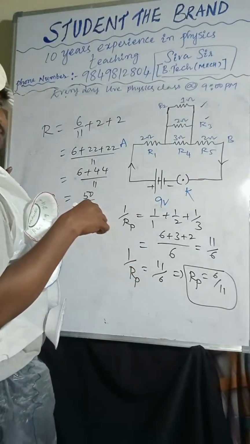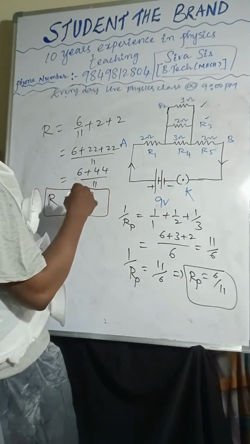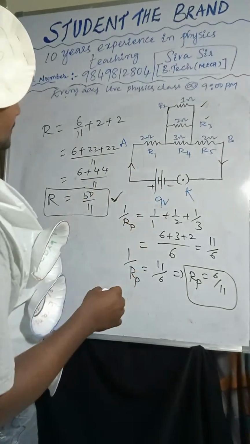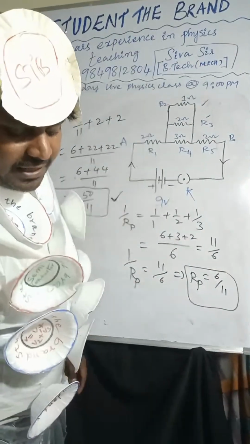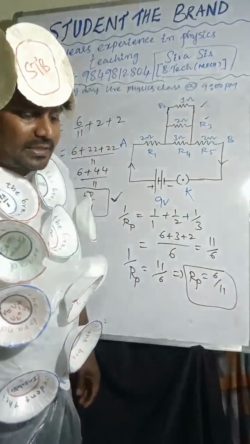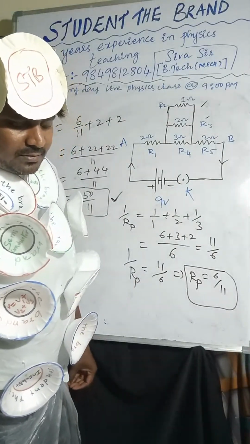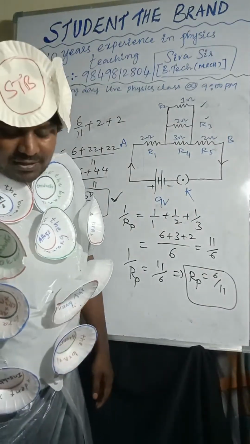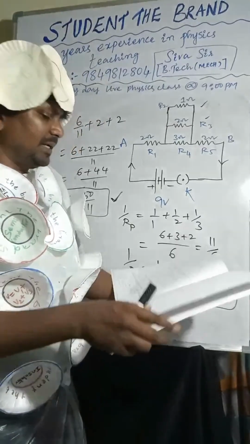So is it clear? R equal to 50 by 11. Understood? I hope it is correct. Shall we go to the next one? Next one I will explain. Just check once.